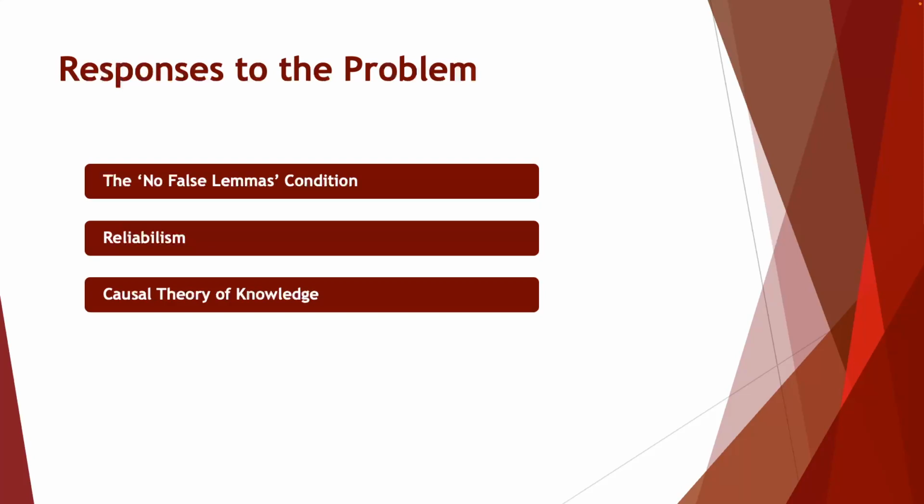And so the causal theory would reject that Smith has any knowledge of this particular proposition, because the belief in question that happens to be true is nevertheless not causally connected to the truth. So this causal theory tries again to eliminate the role that coincidence or happenstance or luck can play in the acquisition of knowledge, because by contrast, it requires a direct causal link between belief and truth.